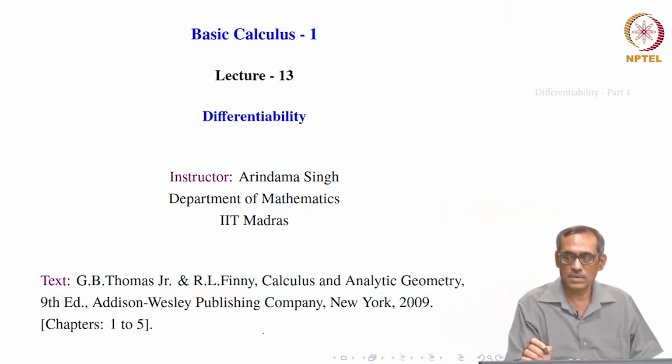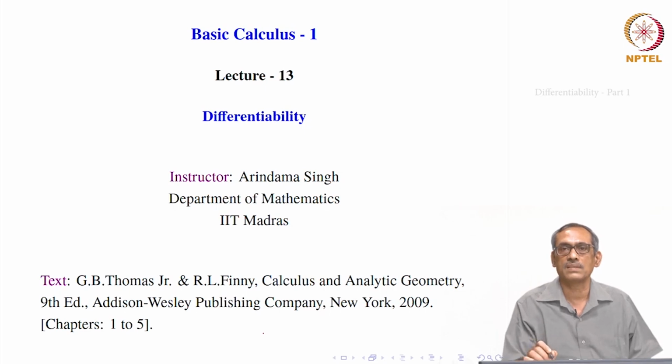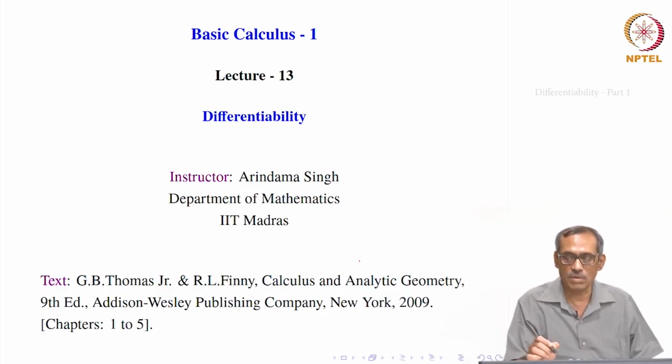Now suppose it is not 6 minutes, but at a point we want to compute the instantaneous speed. What do we do? We take that duration to be as small as possible, that is, close to 0. Let us say h. h is the time taken, and how do you get the distance?